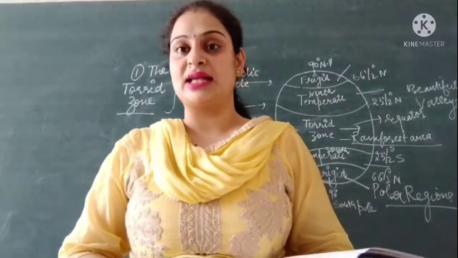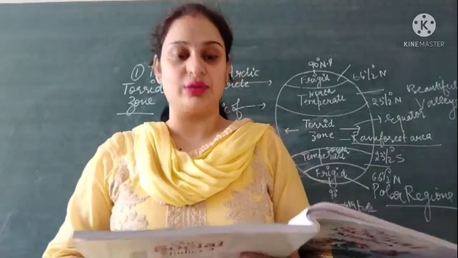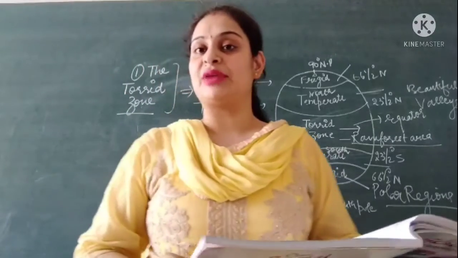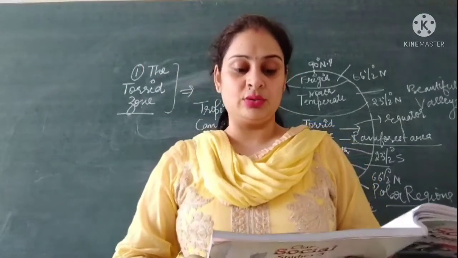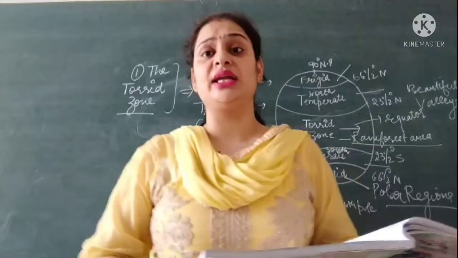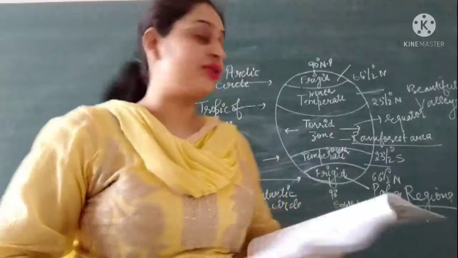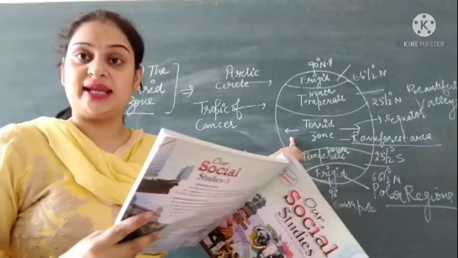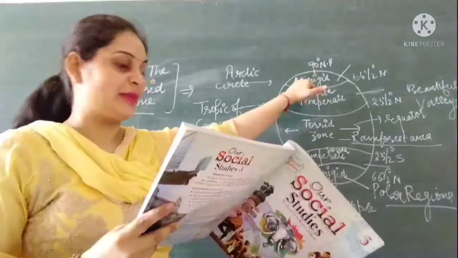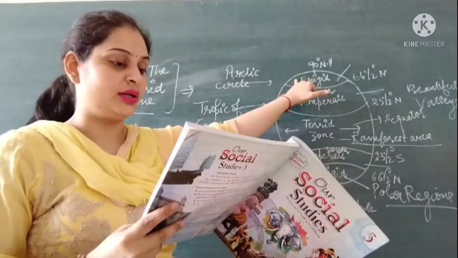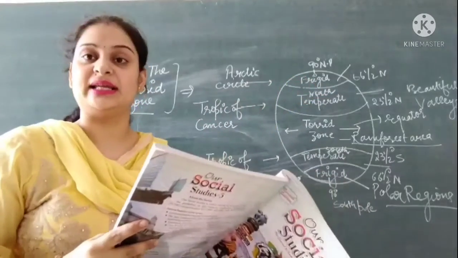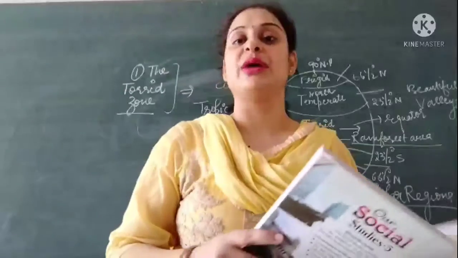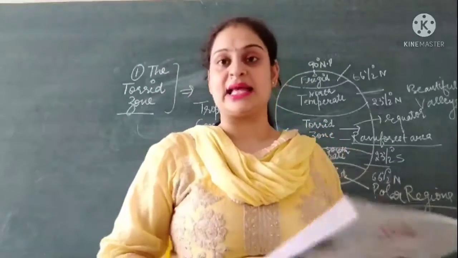And the last exercise is match the following. High altitude: what type of climate is found at high altitude? Extremely cold. Then torrid zone: what type of climate is found in the torrid zone? Very hot. Then what type of climate is found in the frigid zone? Frigid zone, humid areas and coastal areas. This you all have to do by yourself. So this is your exercise work.